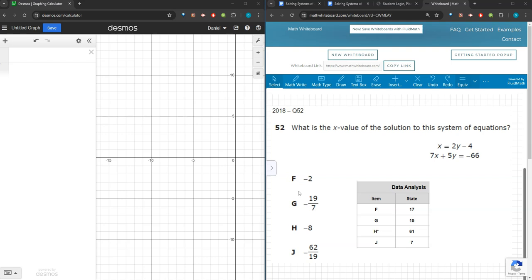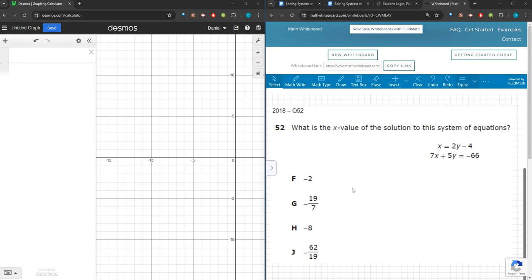This means that we do need to do the legwork of converting to slope-intercept form, graphing, and finding that point of intersection. And for just a little data analysis, according to this table, notice that in 2018 at the state level, 61% of students were able to correctly identify that H will be the correct answer choice here.